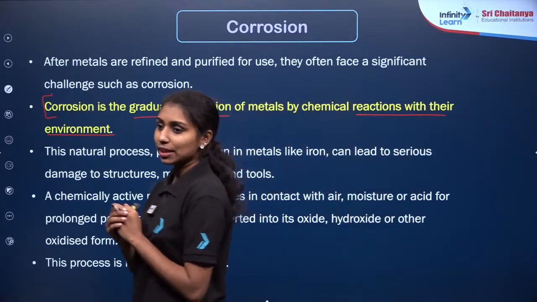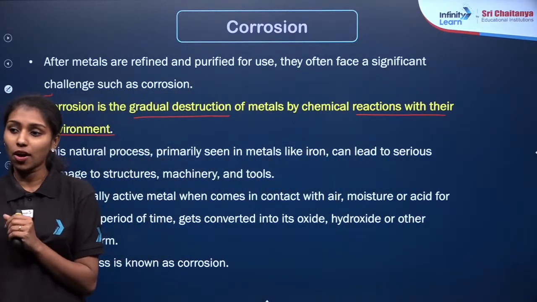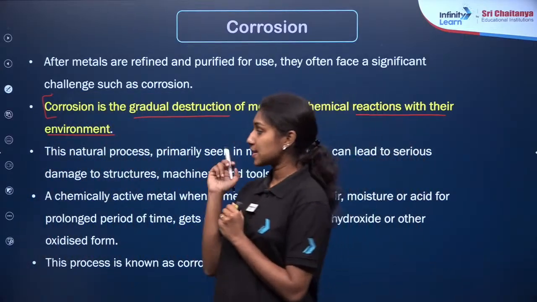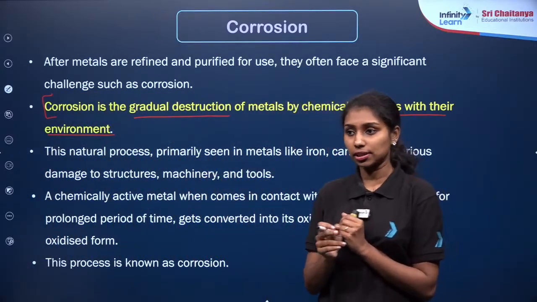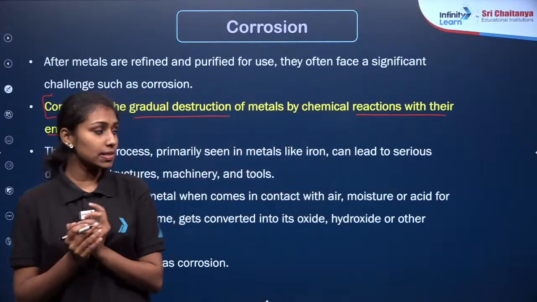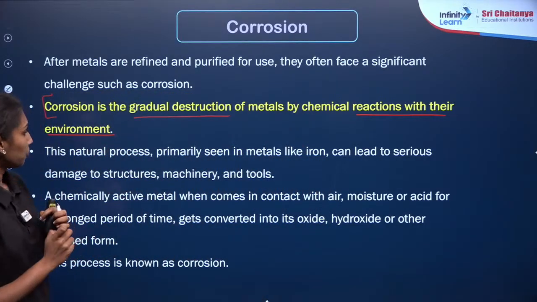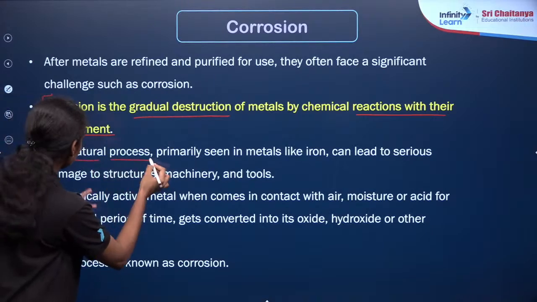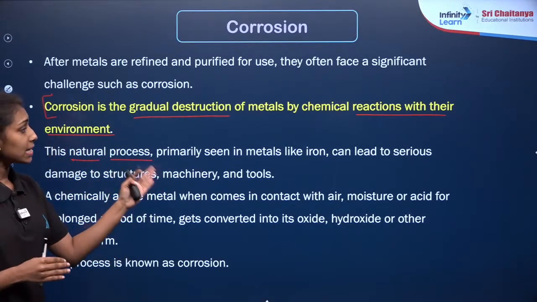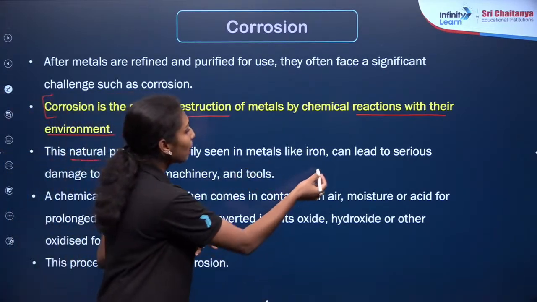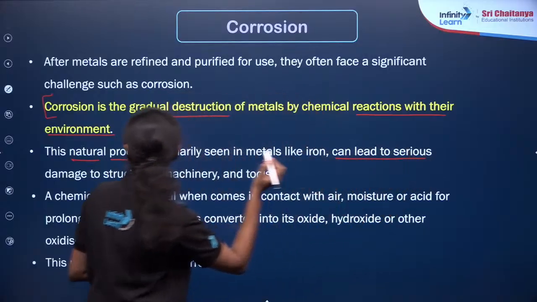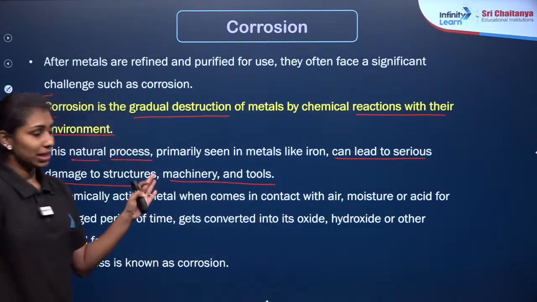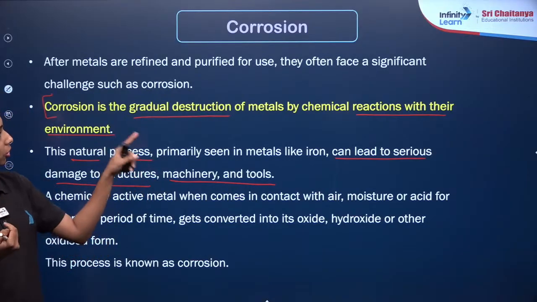Yes, destruction of metal or eating up of metal by water, oxygen or any of the contents in the air. That will be the exact definition of corrosion. The most common example is rusting of iron. So this is the disadvantage of corrosion here. This is a natural process primarily seen in metals like iron and can lead to serious damage to structures, machinery and tools. So this is the disadvantage of corrosion given here.